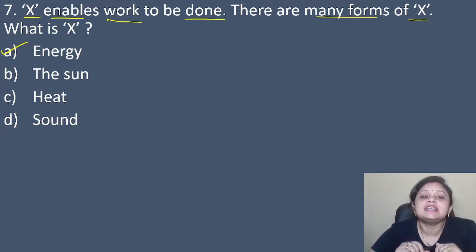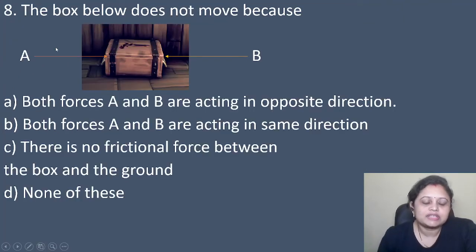Yes. So the correct answer is option A, that is energy. Coming to the next question, the box below does not move because option A, both forces A and B are acting in opposite direction. B, both forces A and B are acting in same direction. Option C, there is no frictional force between the box and the ground. Option D, none of these.